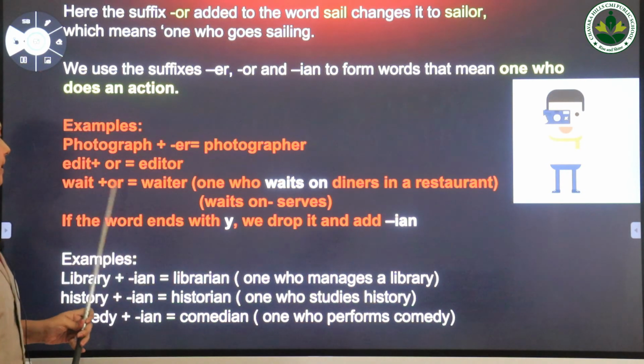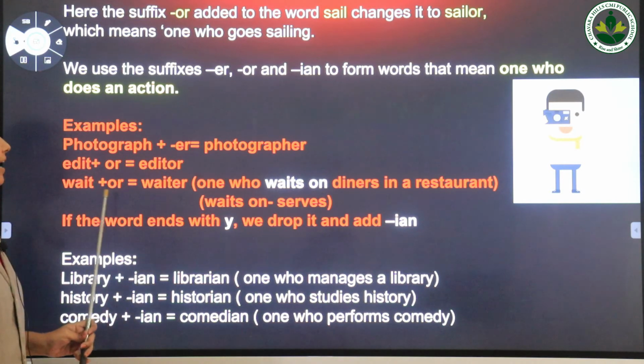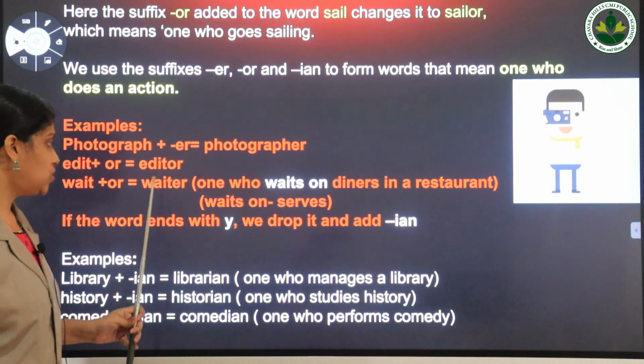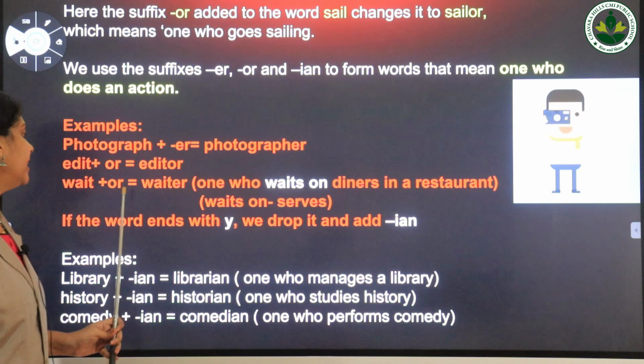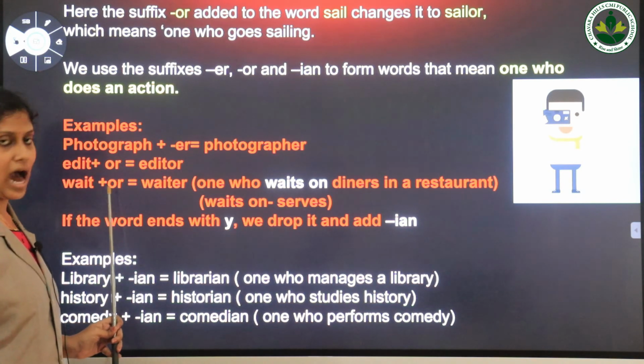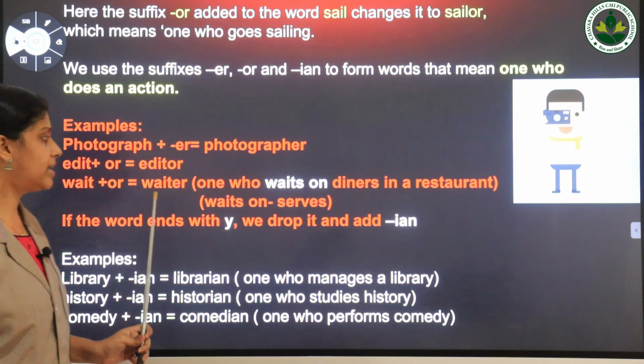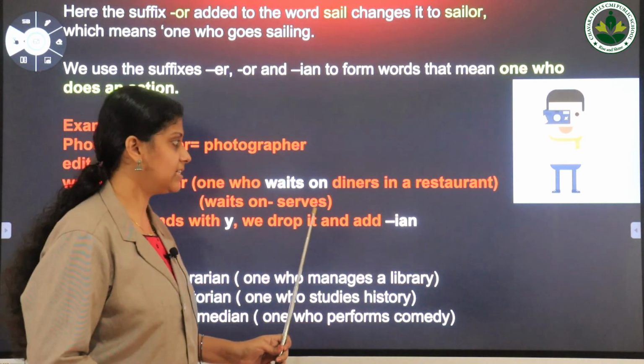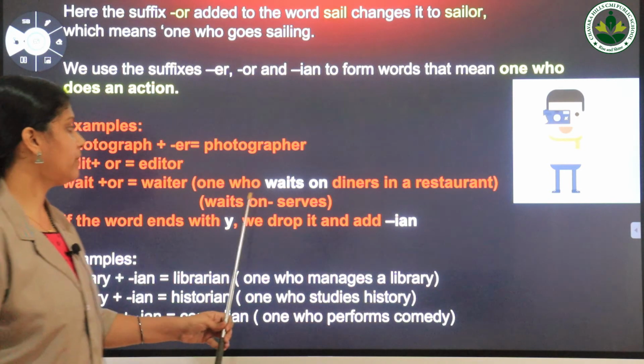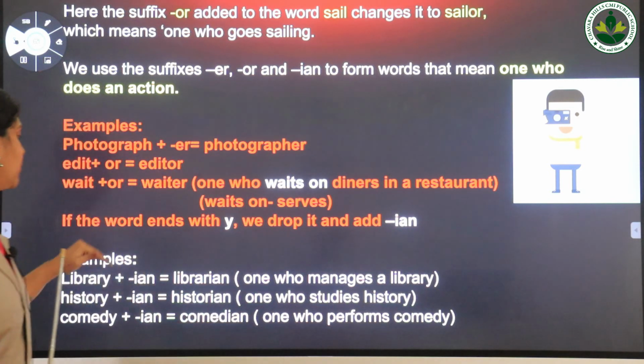Next word, waiter. Here we get this new word, waiter, by adding the suffix er to the word wait. The word waiter means one who waits on diners in a restaurant. Waits on means serves.